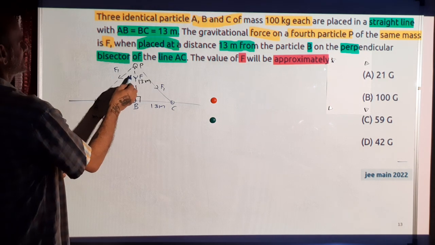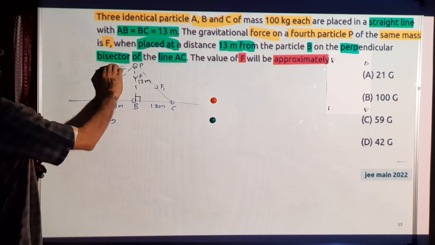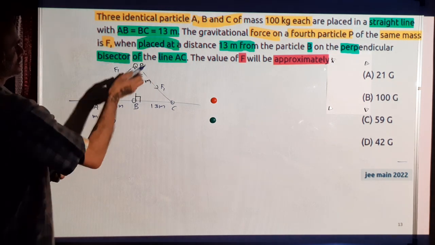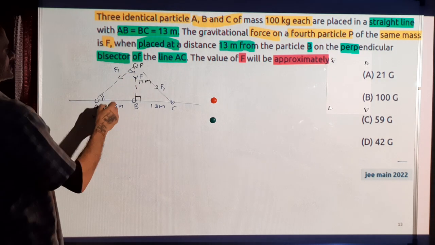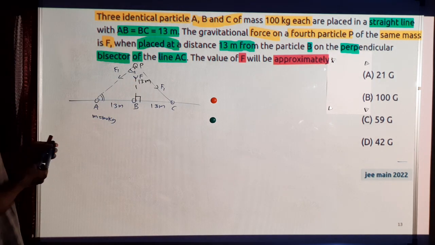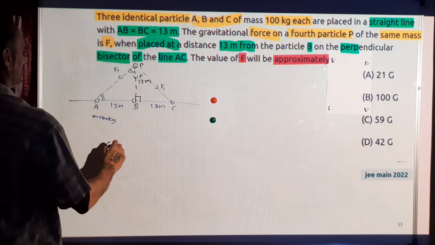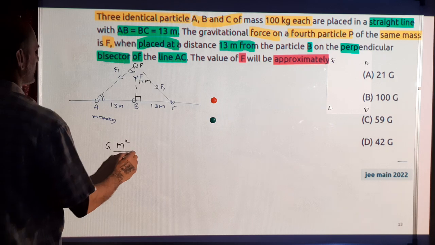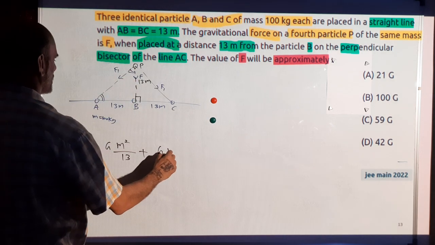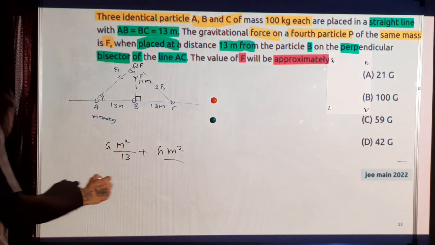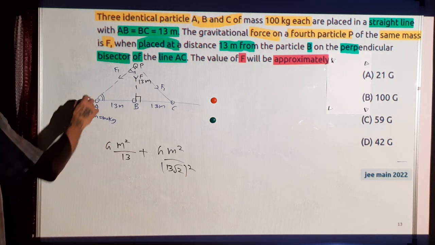This one will have a component towards left and this one will have a component towards right, and these two components will cancel. And this is a 45-degree triangle, because these two angles are the same, an isosceles triangle. So the total force on the mass P is due to B, G m square by this distance 13 square, plus the one with the masses the same, by this distance which is 13 root 2. The distance has increased because of the hypotenuse.